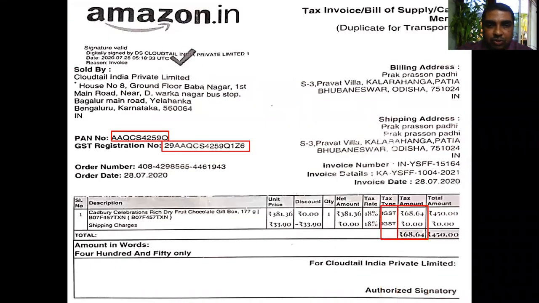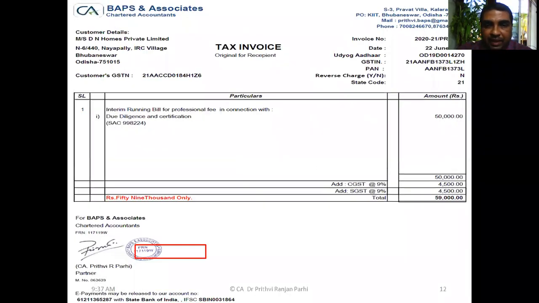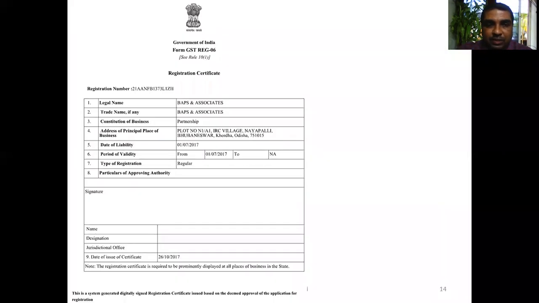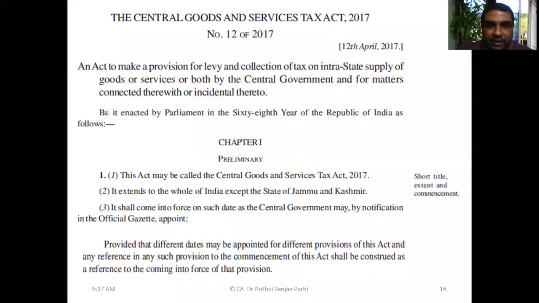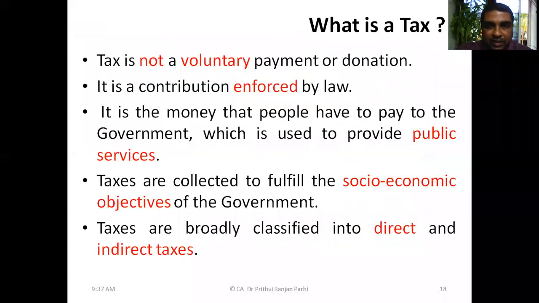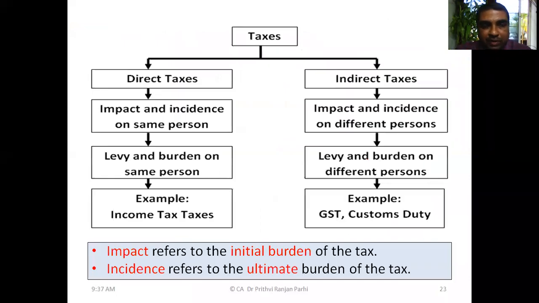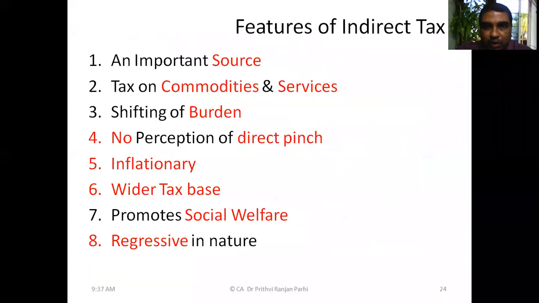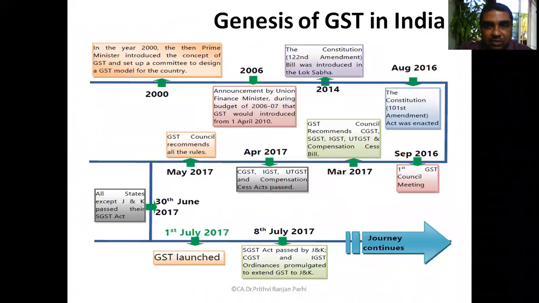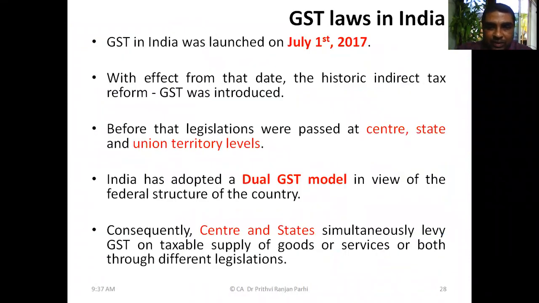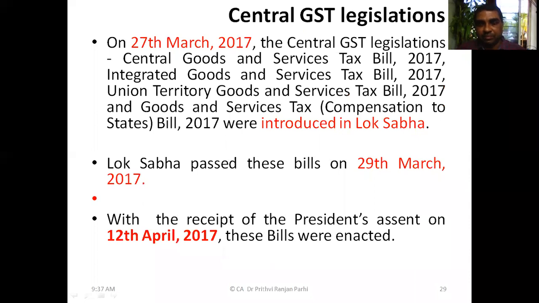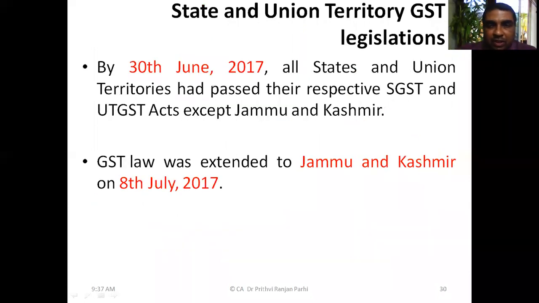Many things we have discussed so far at a fundamental level. Various kinds of invoices we have seen. We have seen how a GST registration certificate looks and how the GST law looks. What is tax? What is direct tax? Indirect tax? All these concepts we have covered. What are the features of indirect tax? We have broadly covered all these things, and we have seen the history of GST law in India.